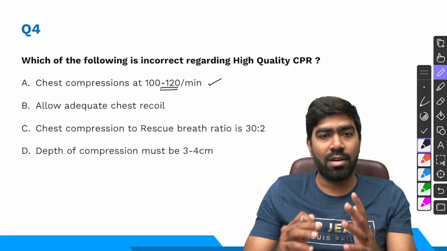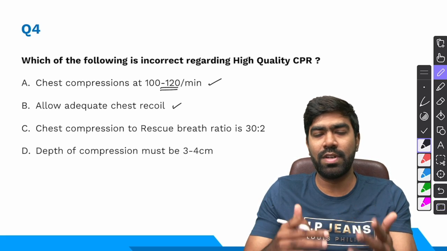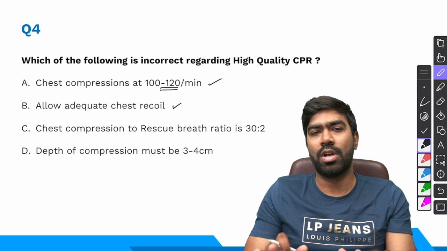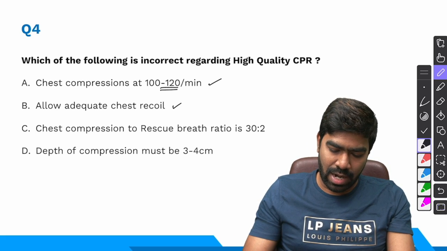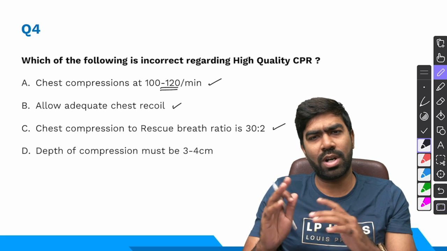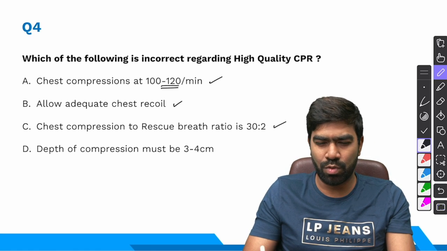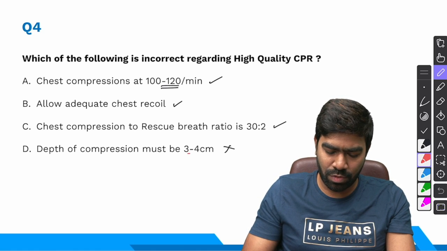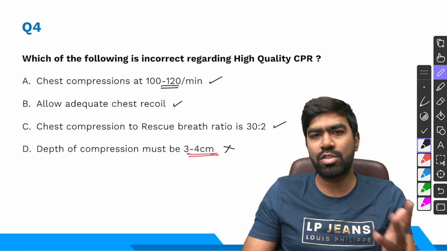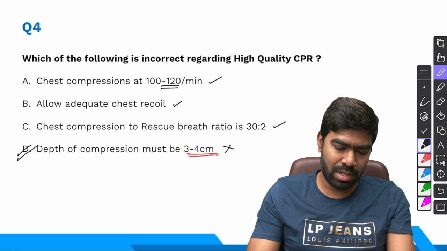Correct statement. Allow adequate chest recoil, because if you don't do that, then the diastolic filling of the heart will be very poor. So you have to wait for adequate chest recoil. And chest compression to rescue breath ratio in adult is invariably 30:2, if you don't have an advanced airway. That is again straightforward and it is true. Depth of compression must be 3 to 4 centimeter. Absolutely, it's wrong, because depth of compression is around 5 centimeter, that is 2 inches. So the right answer for this question is again a straightforward option D.